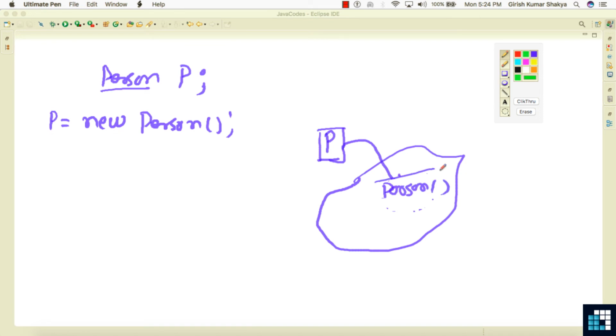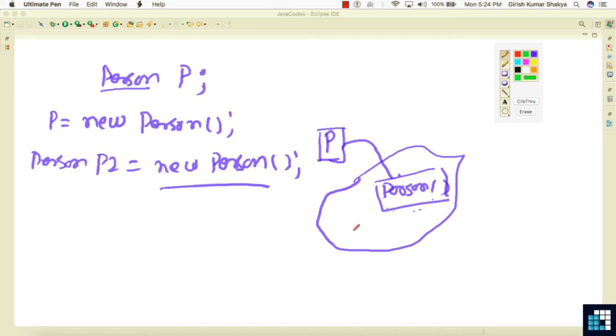So this individual P is now referring to a person. In the same way, if you create one more person, let's say P2, by using new Person, first the person object will be created somewhere with new, and now it will refer to the object reference variable, that is P2.